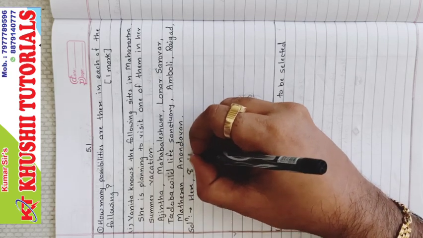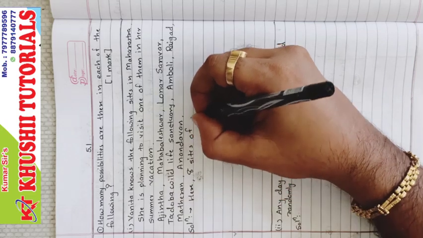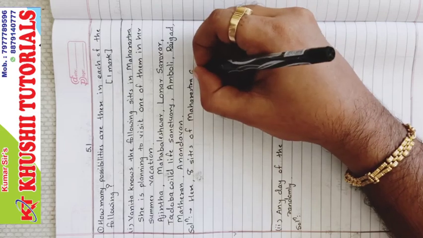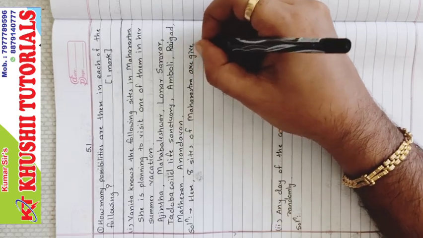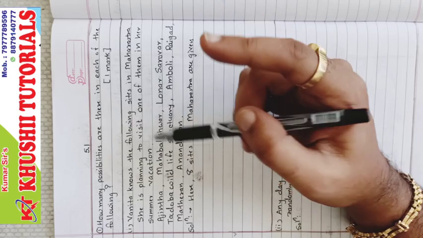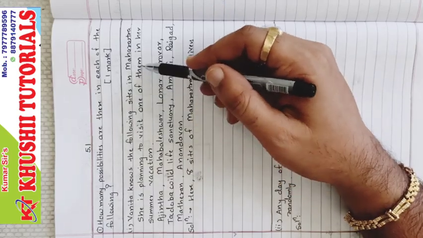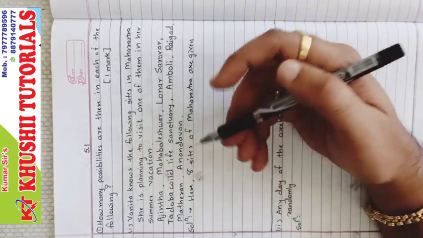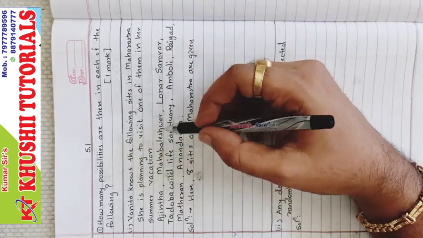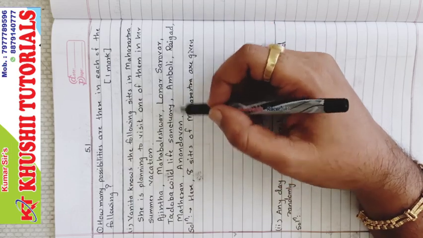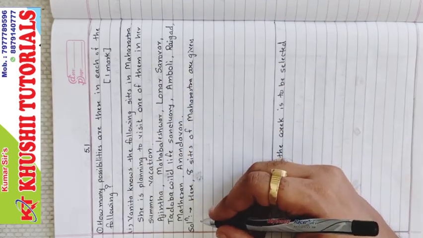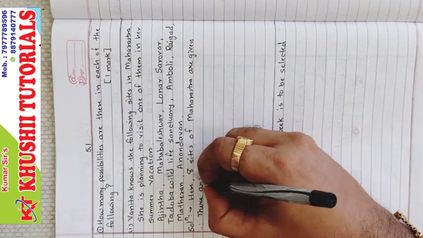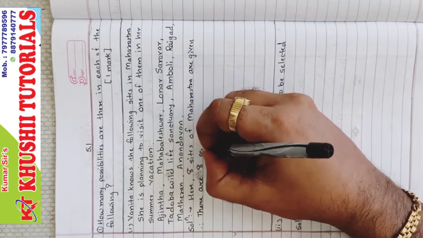So here 8 sites of Maharashtra are given. Now she wants to visit any one site, one of them. So how many possibilities are there? Common sense, how many choices are there? 8 choices are there. It means there are 8 possibilities that she can go to any one of these for visiting. So therefore there are 8 possibilities.